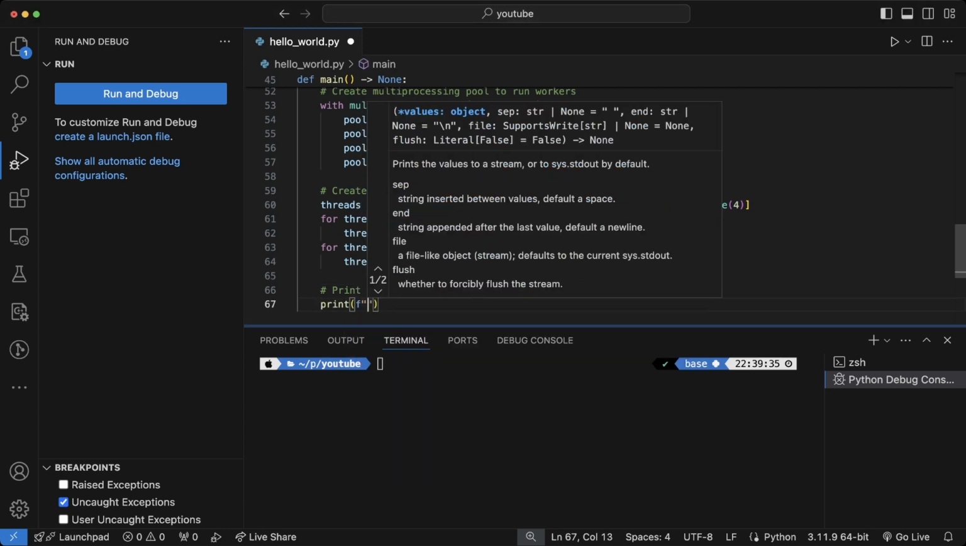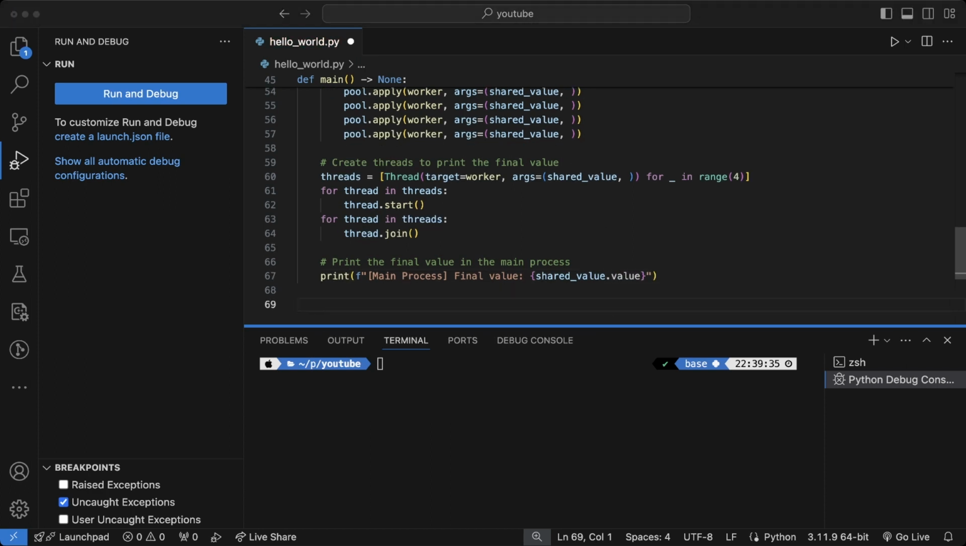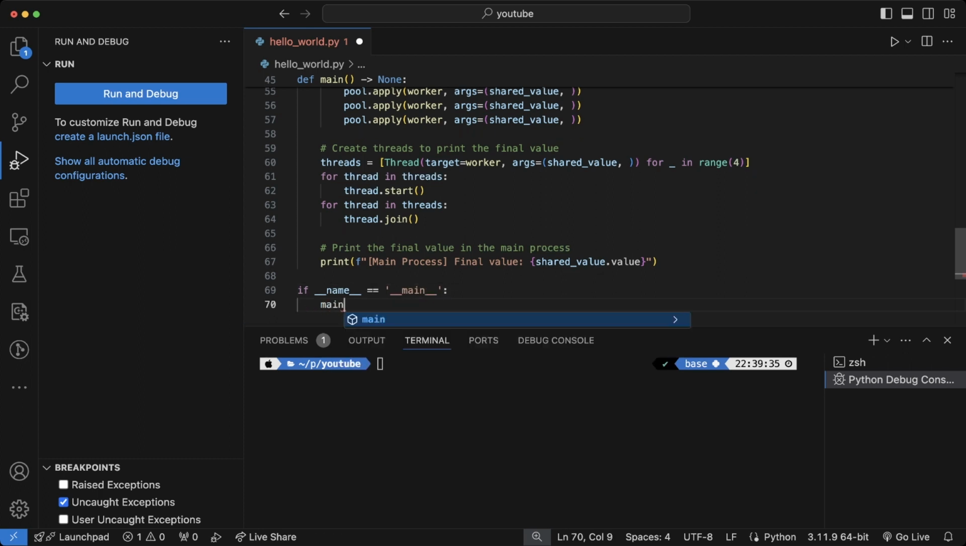In the main function, we use a multiprocessing manager to initialize our shared value. We then create a pool of workers and several threads, all accessing and updating the shared value. Because when you can use both multiprocessing and threading, why choose one? It's like having a party and inviting all your friends from different circles.